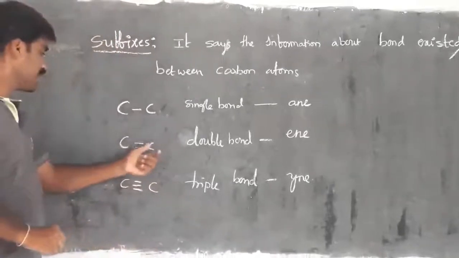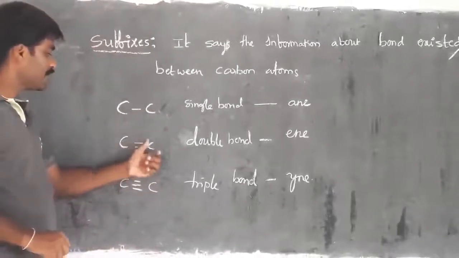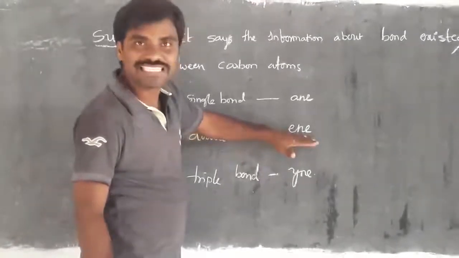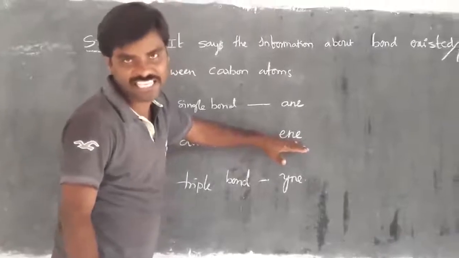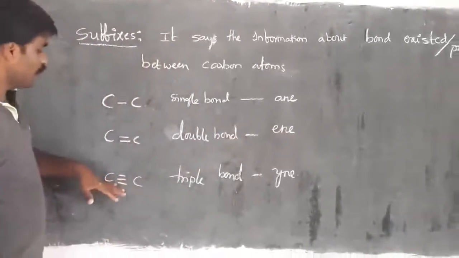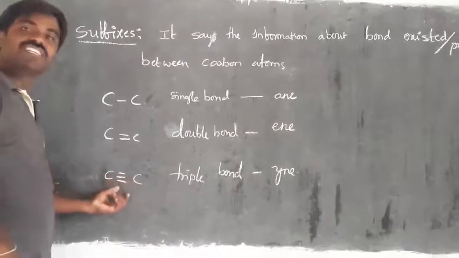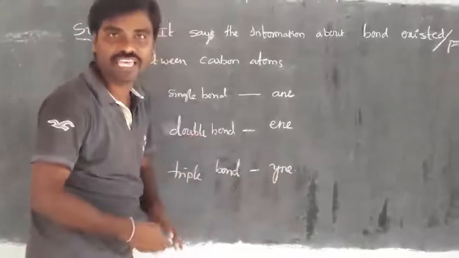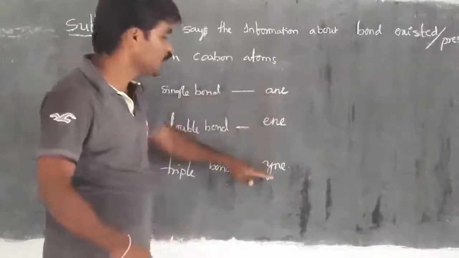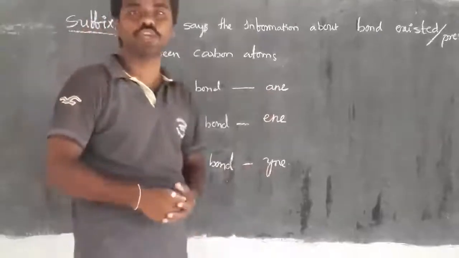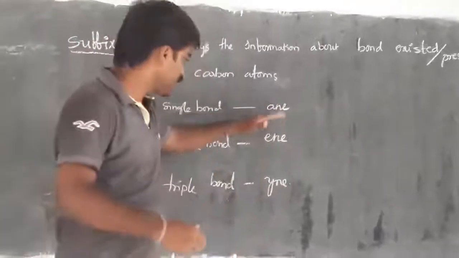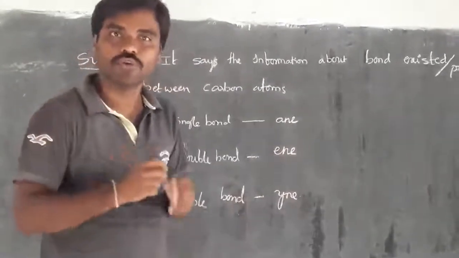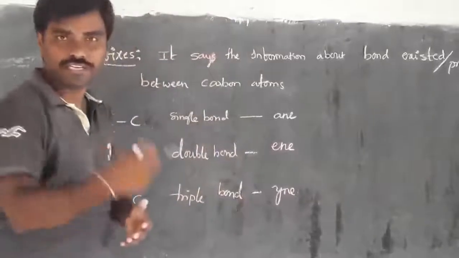Then the same thing here, I have taken one more example. If you have a double bond between carbons, then the type of suffix is ene. Then one more, if carbon and carbon atoms exist with a triple bond, the name of the suffix is yne. These letters are present exactly at the end of the molecule name, which we can see in the next concept.